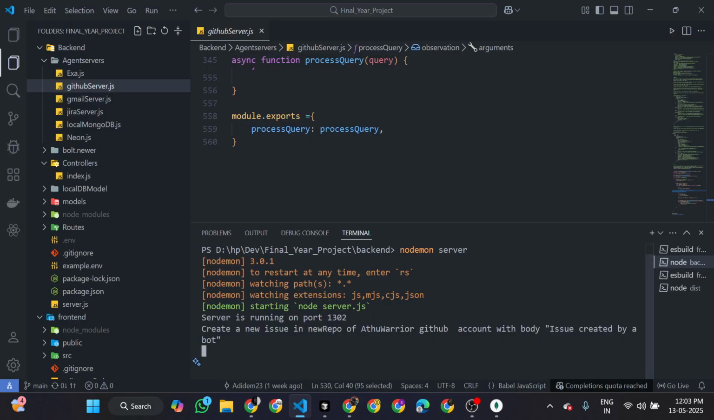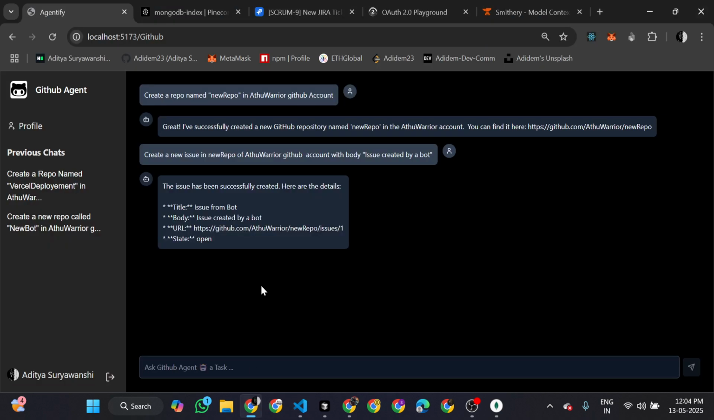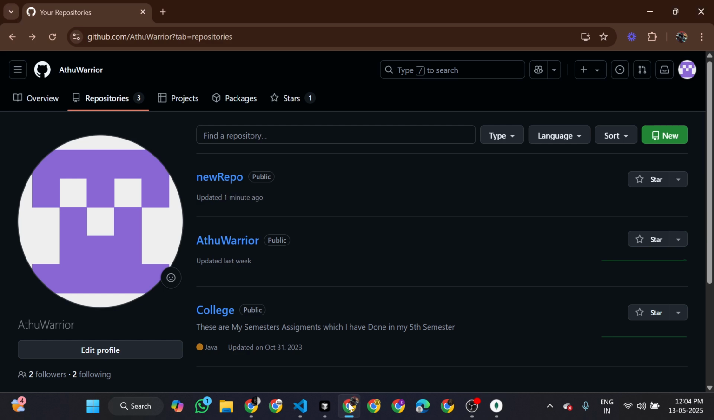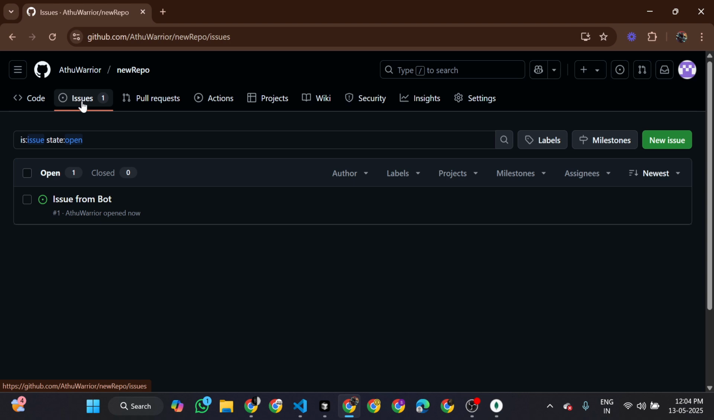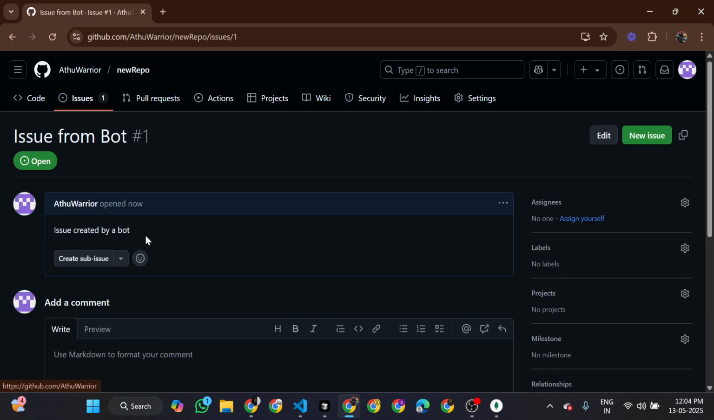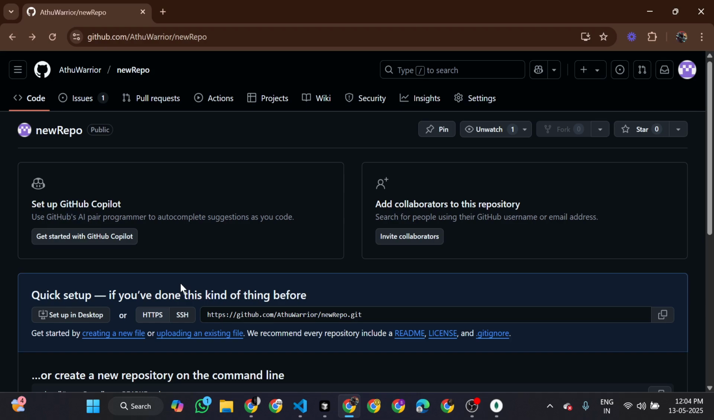Now similar kind of thing happens. Vectors will be added. There will be the function calling, and there will be the same function calling. Here you can see it has created one issue. It has stated that the issue is created by the bot, and you can see the issue has been created. Here you can see the issue has been created into the directory, issue from the bot, and you can see issue created by the bot. It has also created the issue. It has opened the issue into the particular repository that I have told.